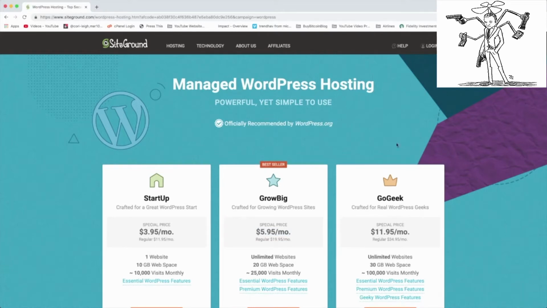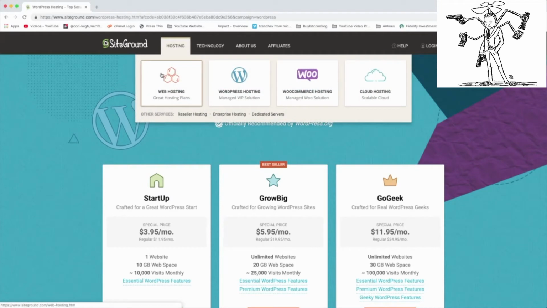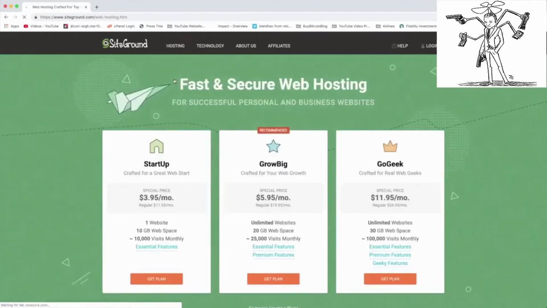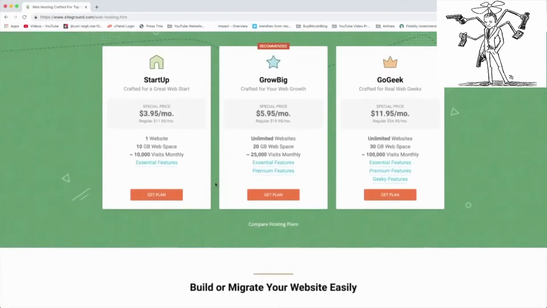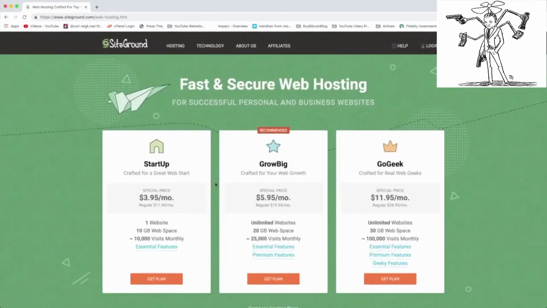So you might wonder, why do you want to be on the managed WordPress hosting page right here instead of on the normal web hosting page right here? If we click on this tab through the menu, we can see that it's a slightly different looking page, and most hosts, SiteGround included, offer these two good ways to install WordPress.